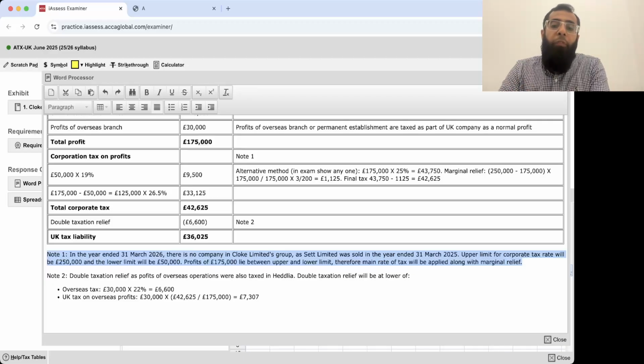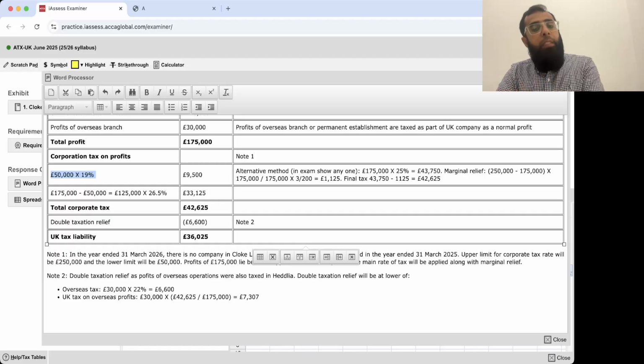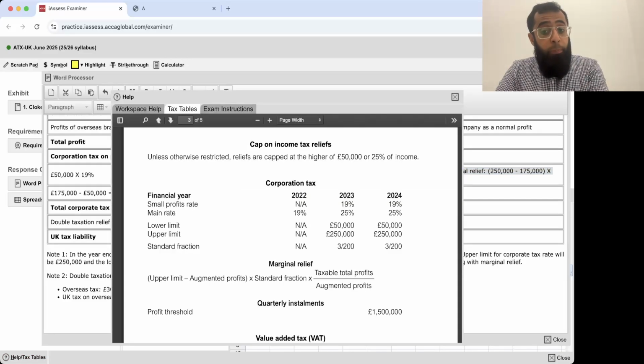Profit lies between upper and lower limits, so you will use main rate along with marginal. So now if you want, you can use these bands also, up to lower limit 19% and then 26.5. Otherwise, apply main rate on the whole profit and then go for marginal relief. The formula of marginal relief is available in the tax tables, which will be available in your examination.